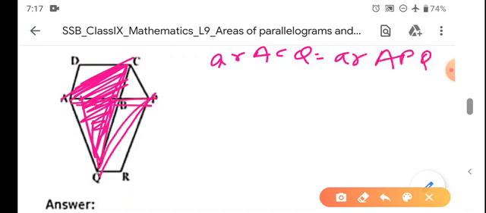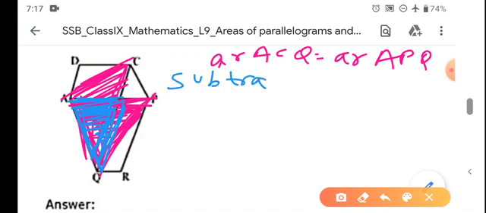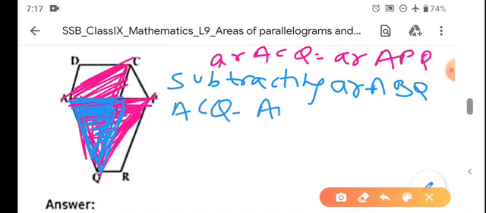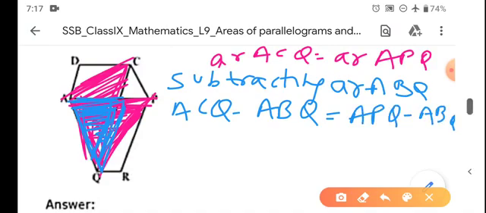Now, from these two areas, I will deduct this middle part because it is common to both. I will subtract area ABQ from both sides. अब ACQ में से ABQ माइनस कर दो और APQ में से ABQ माइनस कर दो.